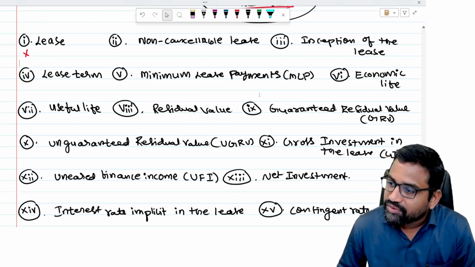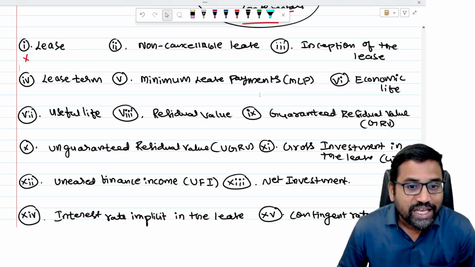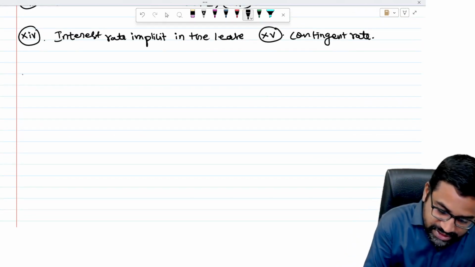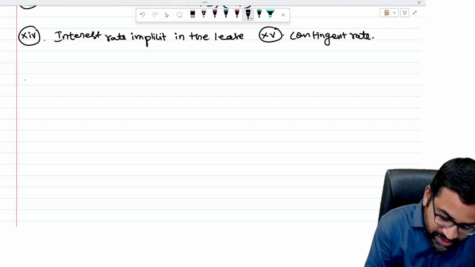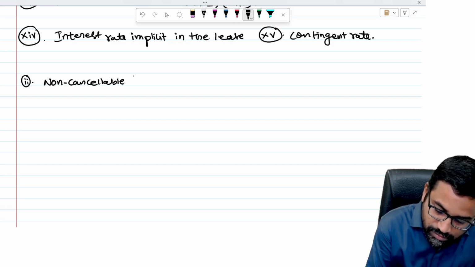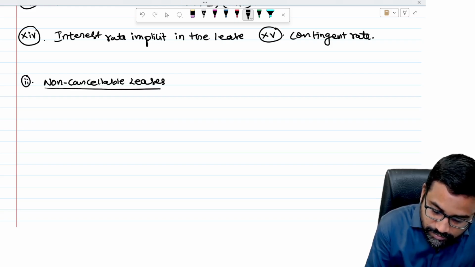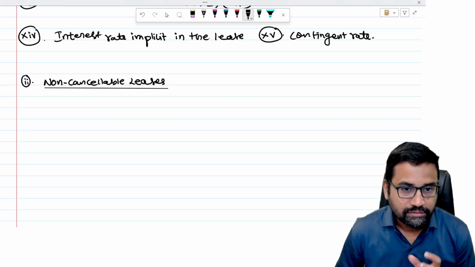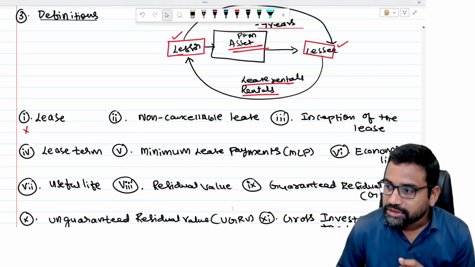Now the next thing we are going to discuss is non-cancelable leases. The second definition, very, very important definition. So what we are going to discuss is the definitions.